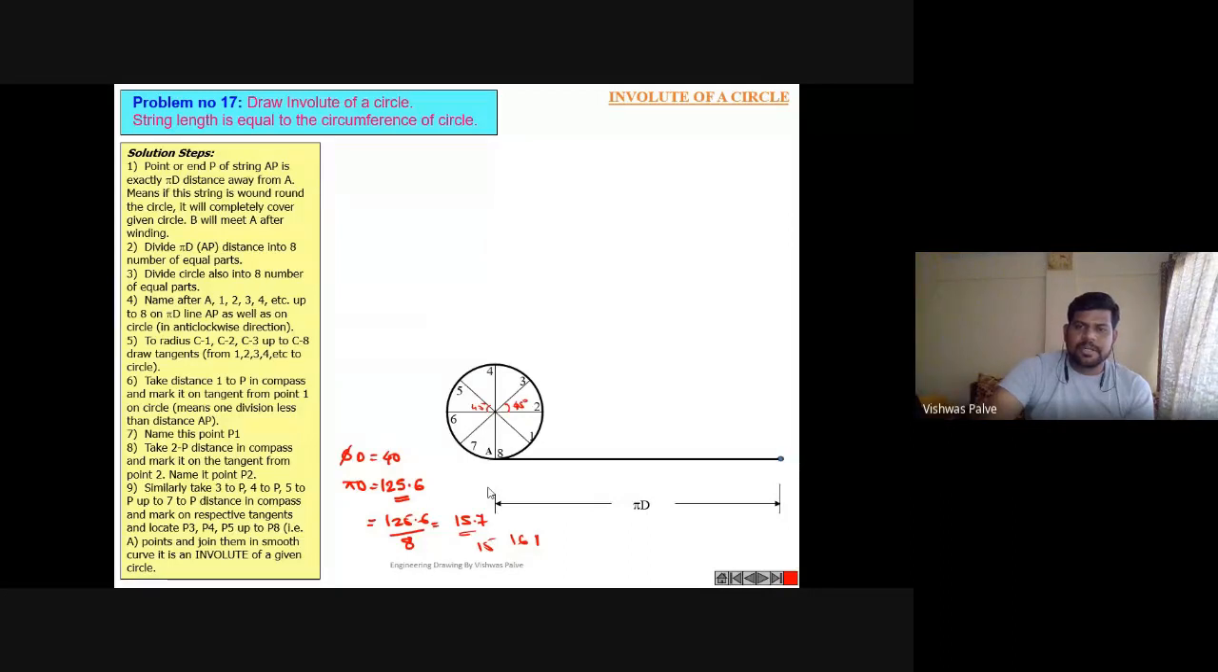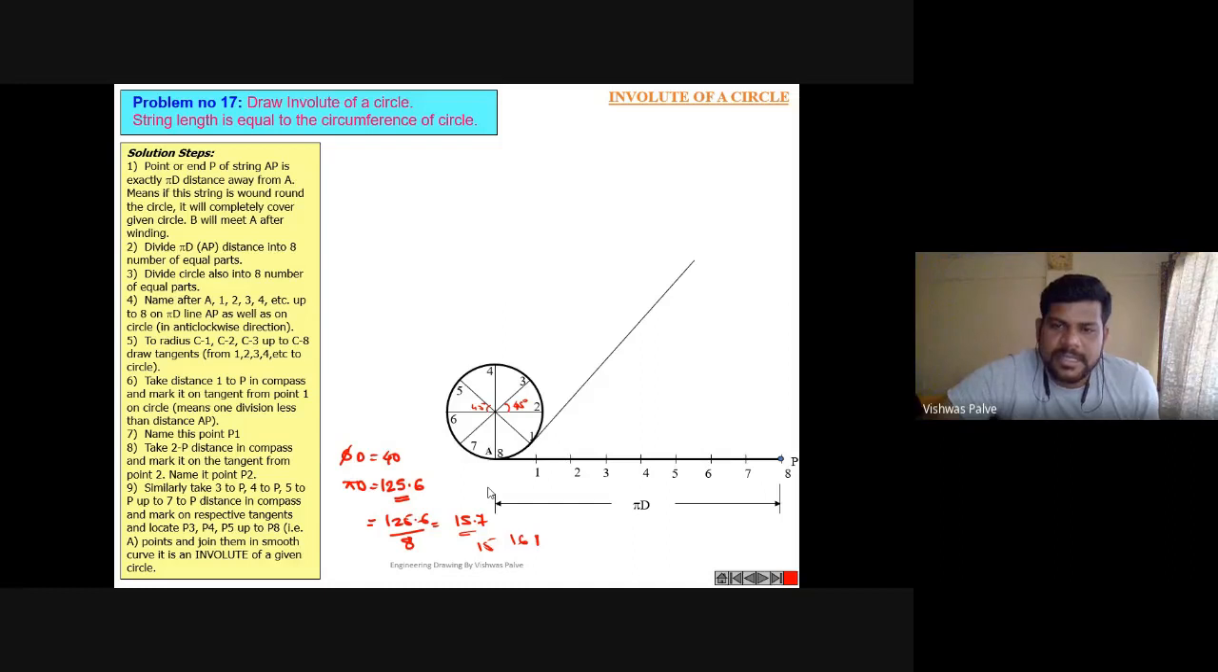Okay, so the line is divided into equal parts. Directly, I have divided it into 8 equal parts. Here I have explained the procedure for dividing that line into 8 equal parts. Then next is to draw tangents. Draw a tangent from point 1. How to draw a tangent from point 1?